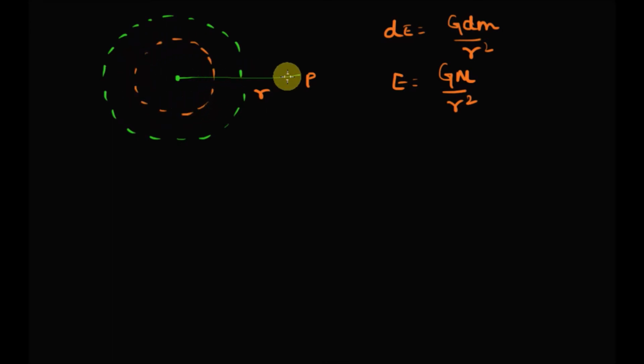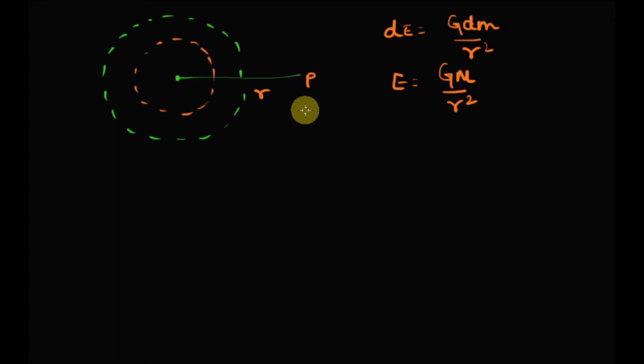So this dE, the gravitational field due to this small spherical shell, will be given by G dm by r square, and if we integrate this mass over the entire mass of the Earth, we get the gravitational field due to Earth as GM by r square, for objects situated outside Earth. So this result we have seen earlier.